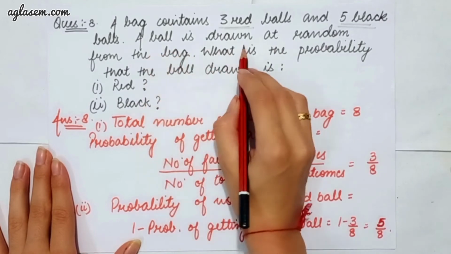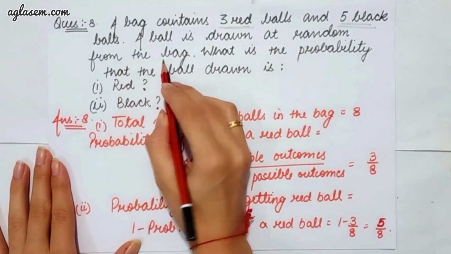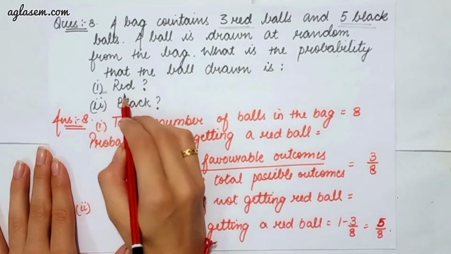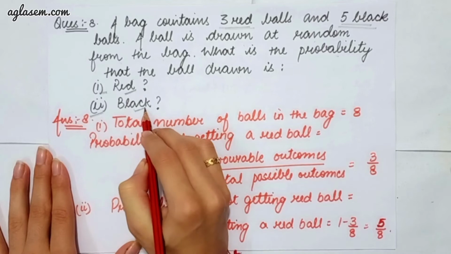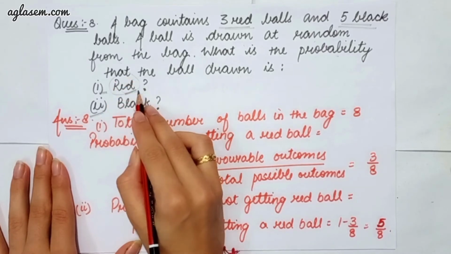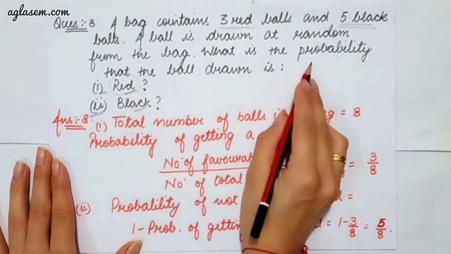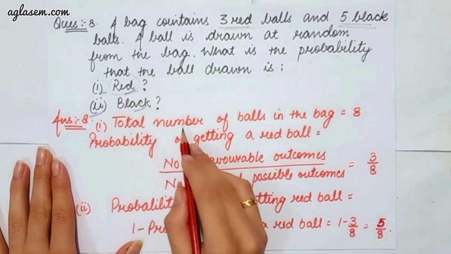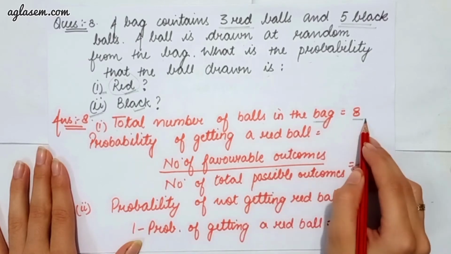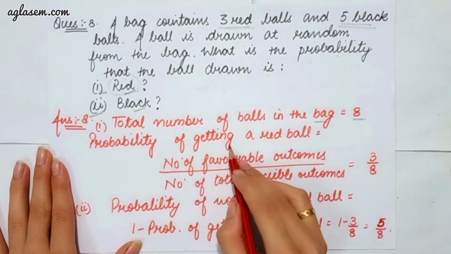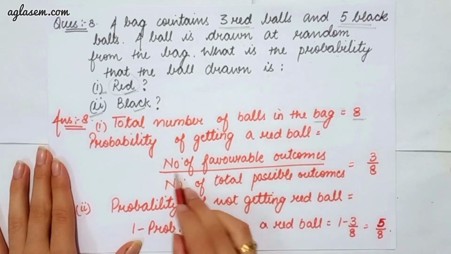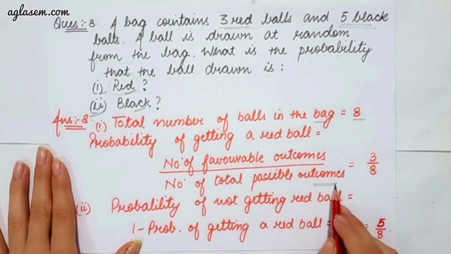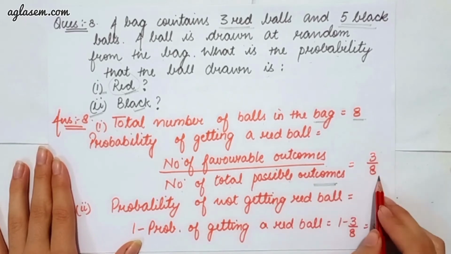Moving to our question number 8, which says, a bag contains 3 red balls and 5 black balls. A ball is drawn at random from the bag. What is the probability that the ball drawn is, first part says red, second part says black. So taking our first part, we have to find the probability that the ball drawn is red. So the answer is, total number of balls in the bag are 8. So the probability of getting a red ball is equal to number of favorable outcomes divided by number of total possible outcomes, which will give you 3 upon 8.